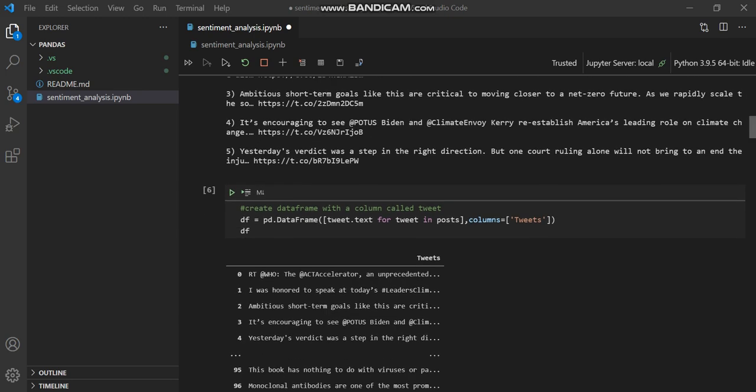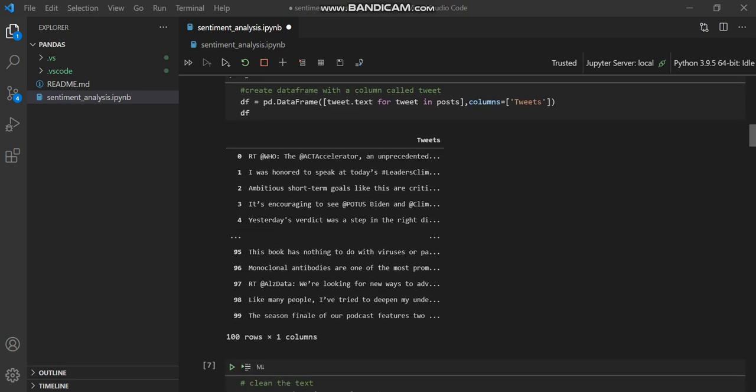After that, I create a data frame by using pd.DataFrame, and here I give tweet.text for tweet in the post. The post is what we used earlier. Here I give columns equals tweet. So basically, I'm giving my column name as tweet, and I'm getting tweet.text from each tweet in the post.